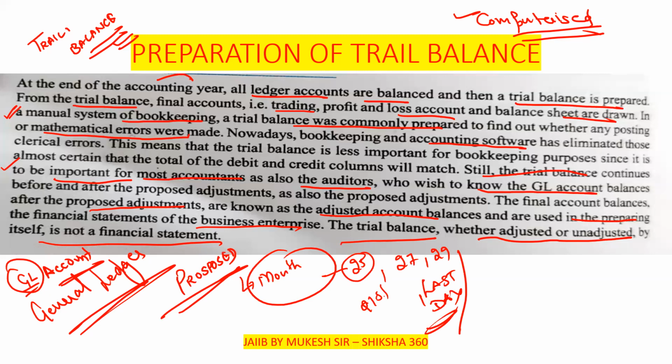In some organizations, what happens is that you get the salary in the next month, like on the 5th, the 7th or the 1st of the next month. Like for the month of March, you are getting the salary on the 2nd of April. So the salary that you have to pay for the month of March will be adjusted in the next month, but we are not paying that salary.